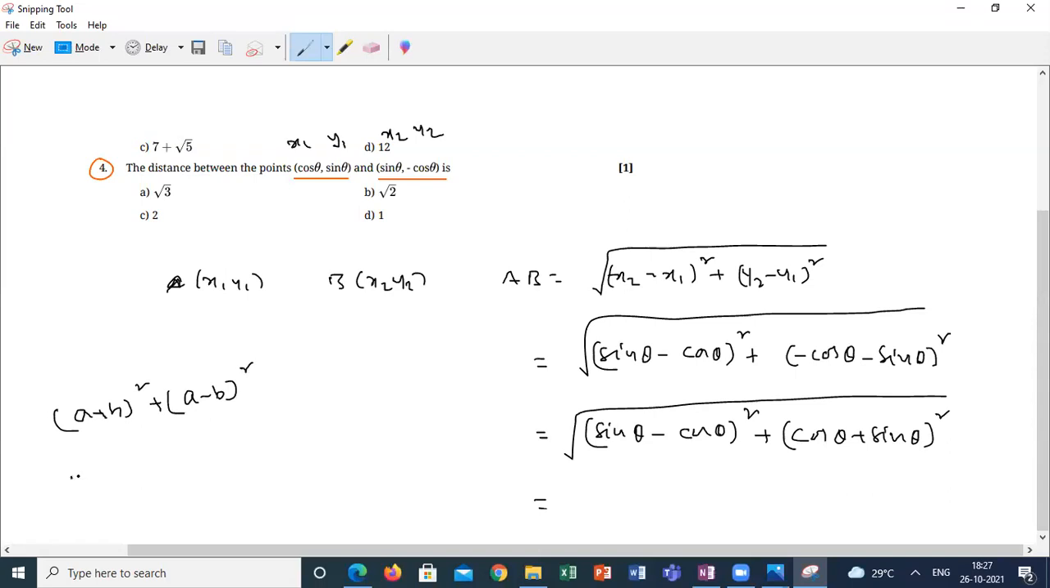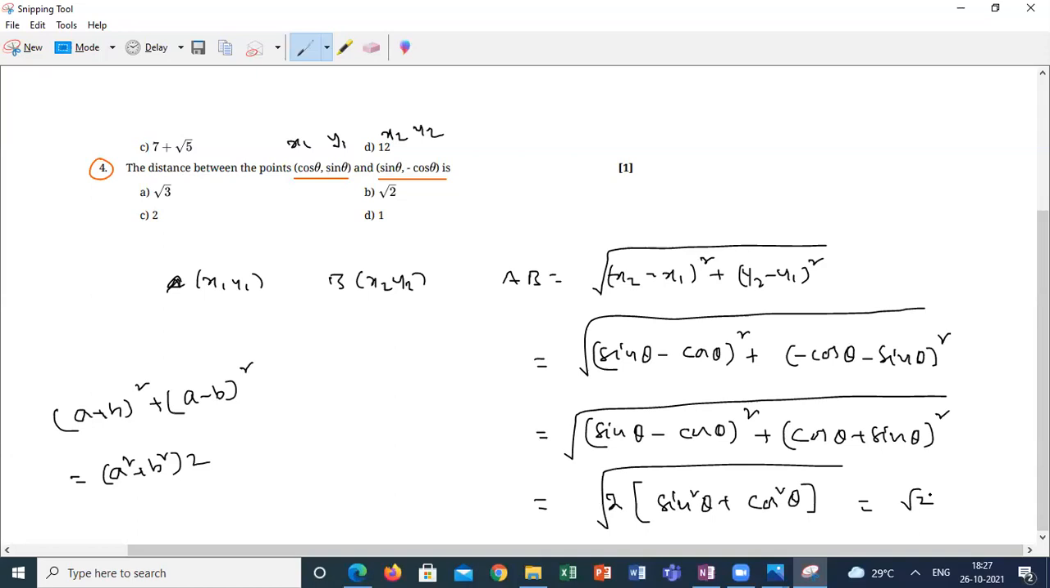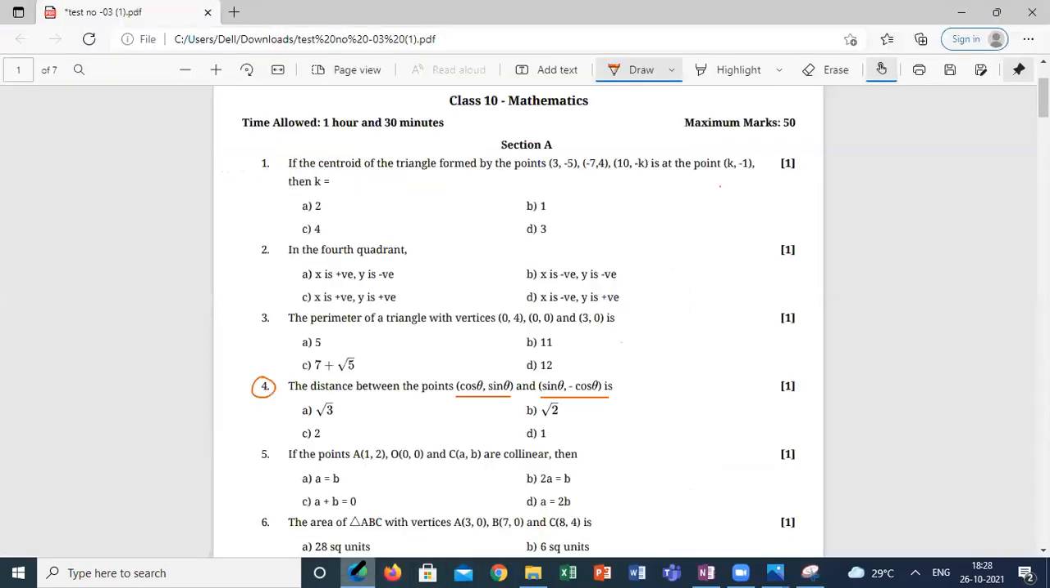What is the answer? So sin theta square plus cos theta square, multiplied by 2. This will be the root of 2 times (sin square theta plus cos square theta). So the answer is root 2. Okay, sir. This is root 2 of 1, so the answer is root 2. Any other questions?